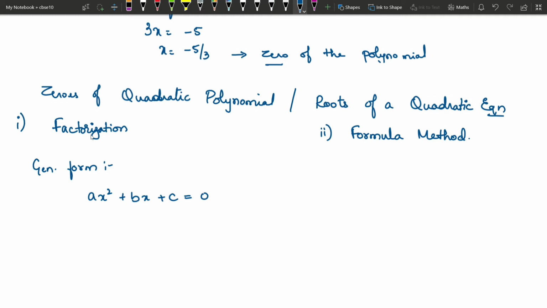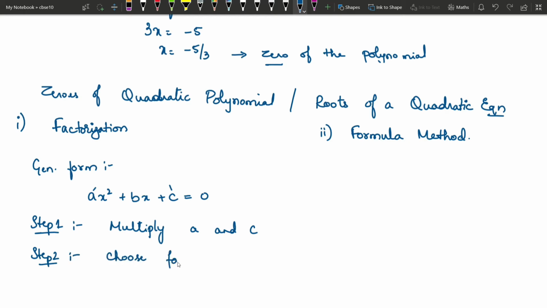So in the factorization method, what we do is we multiply a and c. Step 1 is multiply a and c. Then step 2 is choose two numbers, or we call them factors.